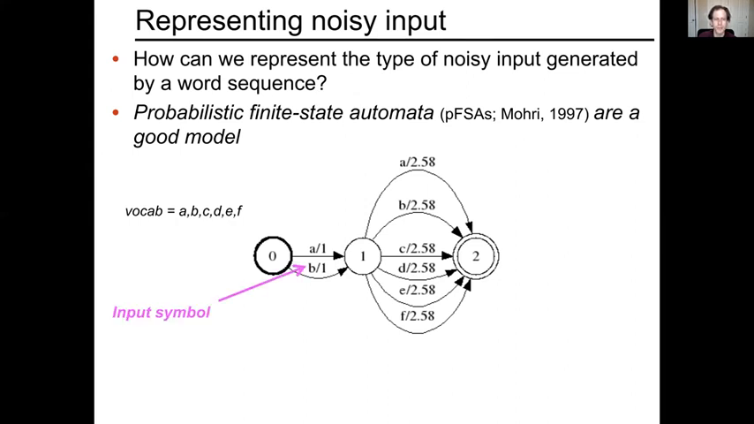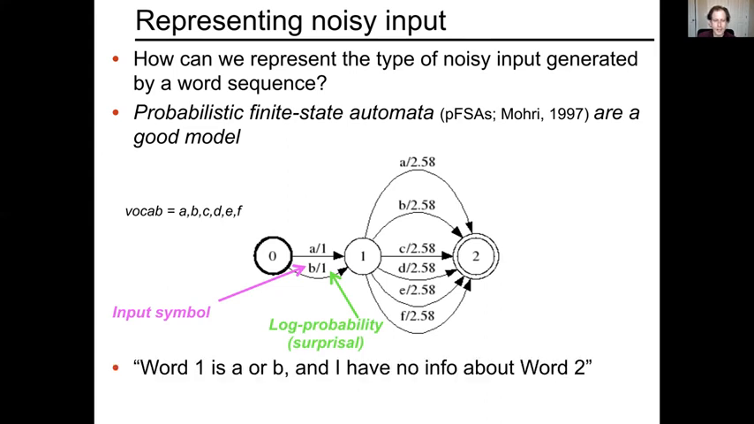And the annotations on the arcs, or on the transitions, in this automaton are a lot like the ones that we saw earlier in the semester, but they have a little bit more. So they have an input symbol. That is the symbol that has to be there at that point in the string in order for the input to be consumed and to transition to a new state in the automaton. But then there's something after the slash, which is actually the log probability in this formulation. So that is the surprisal, the negative log probability in base 2, of the actual transition.